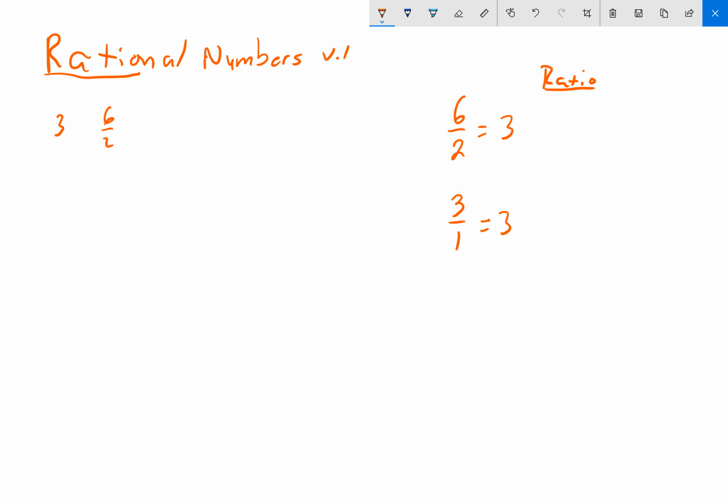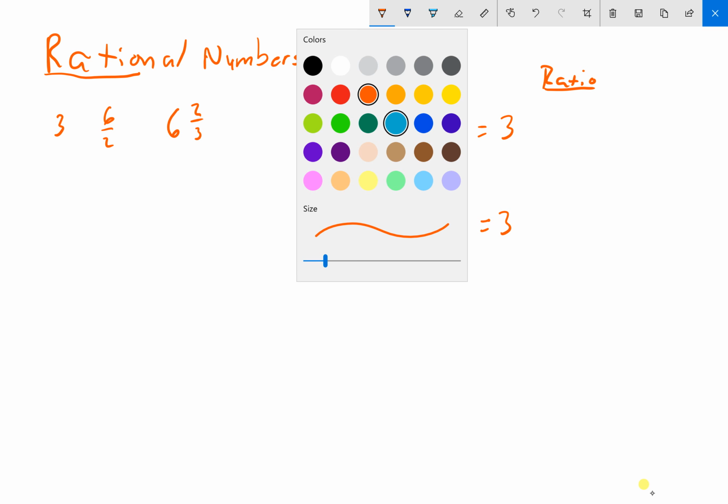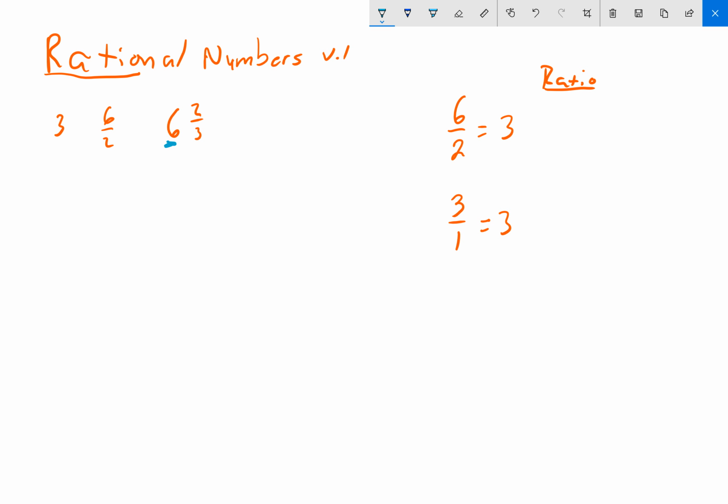So you might say, well, what if I had something like 6 and 2/3? What kind of number is that? Is that still a rational number? Because it's a little bit strange because it's with a 2/3. It's called a mixed number. Now, if you remember, this 6 here is a whole number, and this is a fractional part.